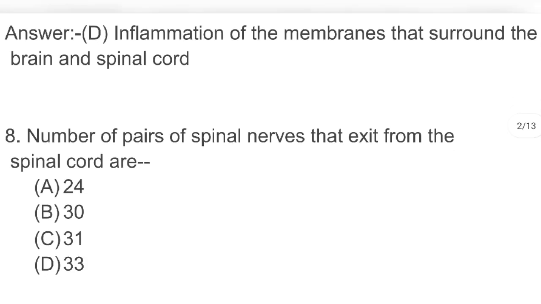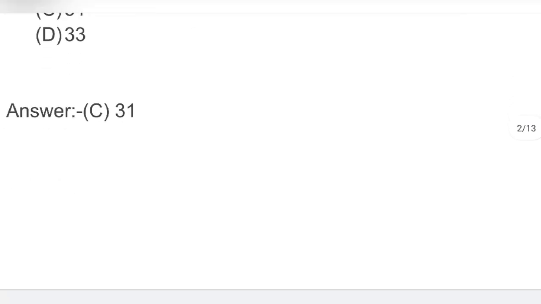Next, number of pairs of spinal nerves that exit from the spinal cord are A. 24 B. 30 C. 31 D. 33. Answer C. 31.